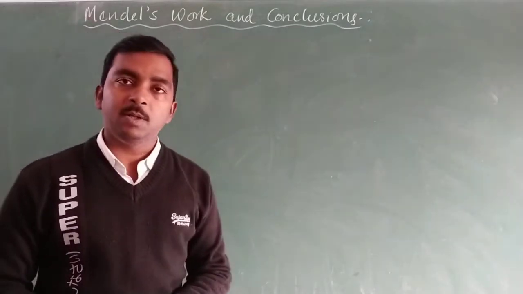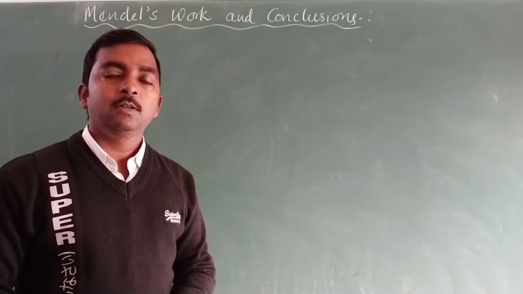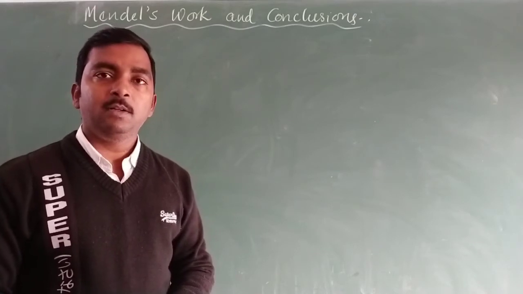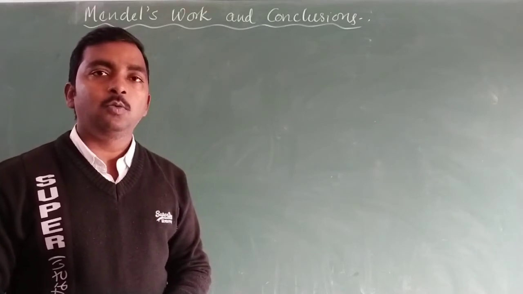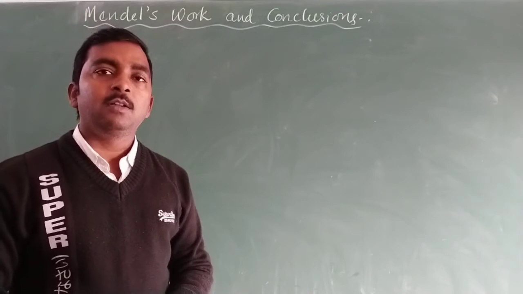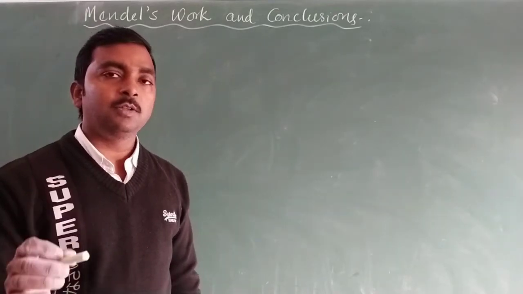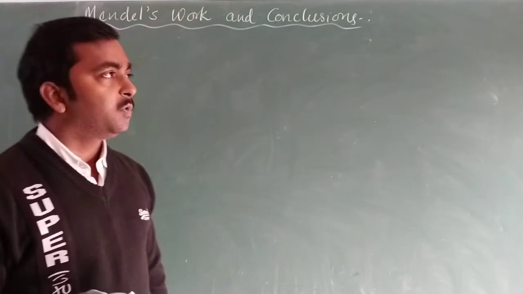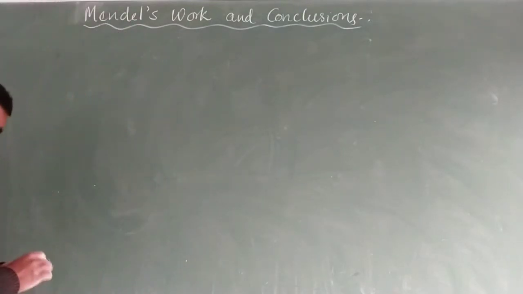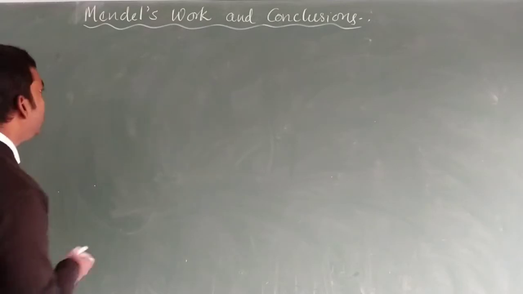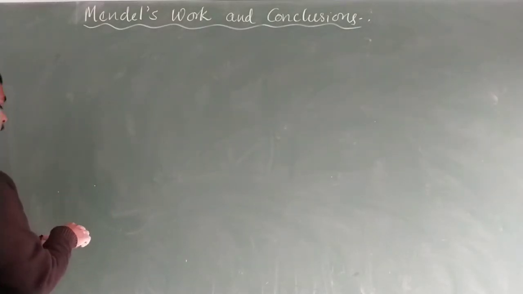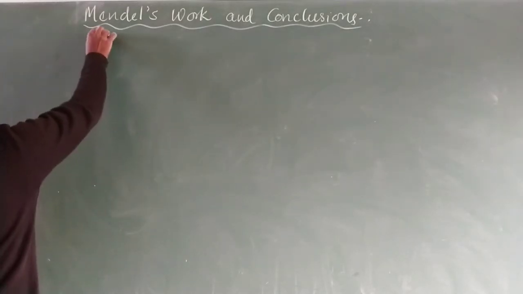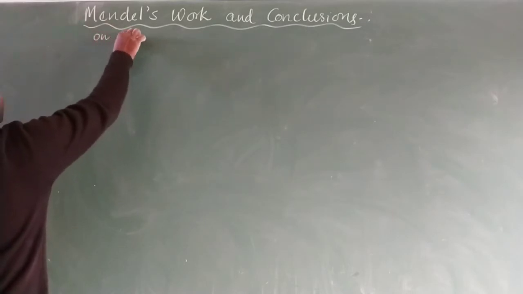What work did he perform during his experiments, and how did these experiments give a particular conclusion, a particular law or rule? We will discuss that here. So first, Mendel's work on the garden pea.